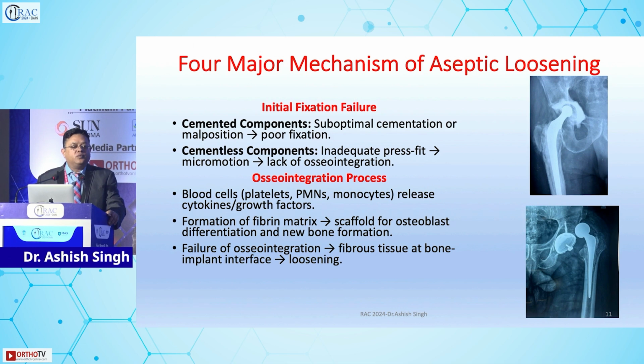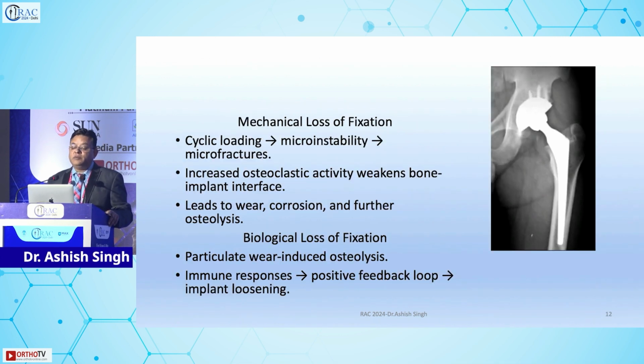Now we need to understand why it failed. The failure scenario needs to be understood. Sometimes when we are doing uncemented components, we tend to not get it rightly fixed. We hesitate and then it might gradually fail. And when we talk of cemented components, we always have the worry of bone cement implantation syndrome and inappropriate cementing. Well, there may be failure of the osteointegration process, and there may be mechanical loss of fixation with varus or valgus alignment of the stem, and last but not the least, the patient may be a smoker or some other activities may be happening, and there may be biological loss of fixation.